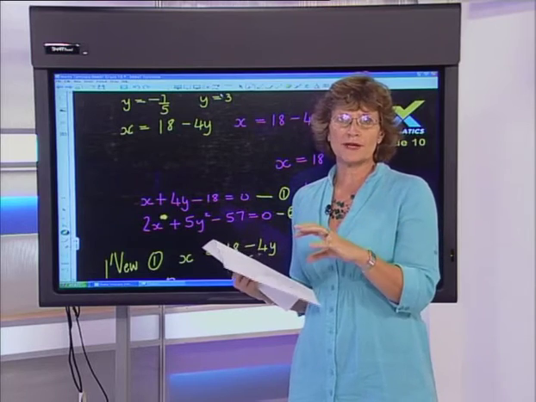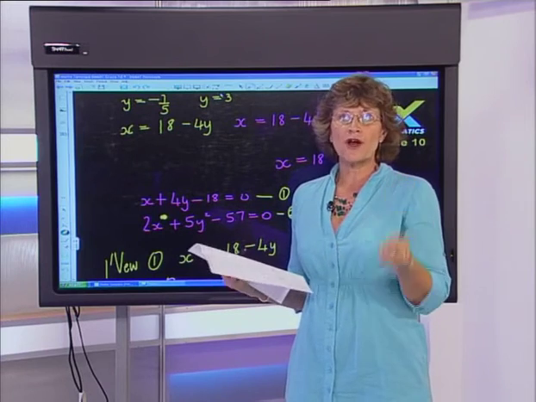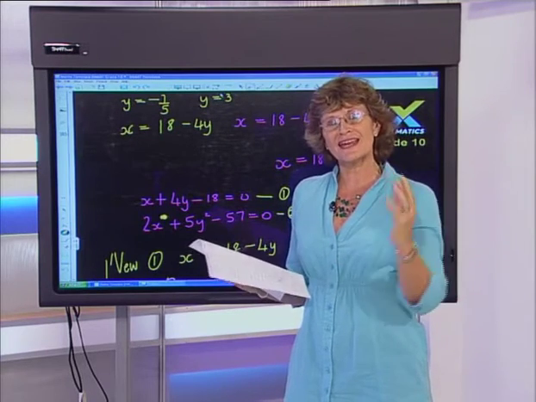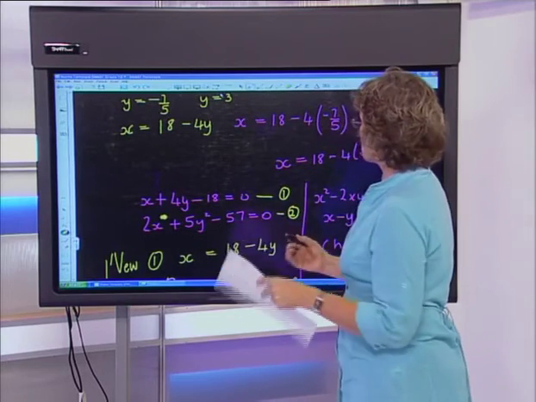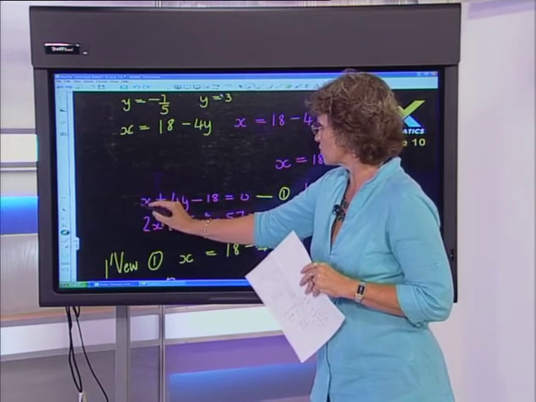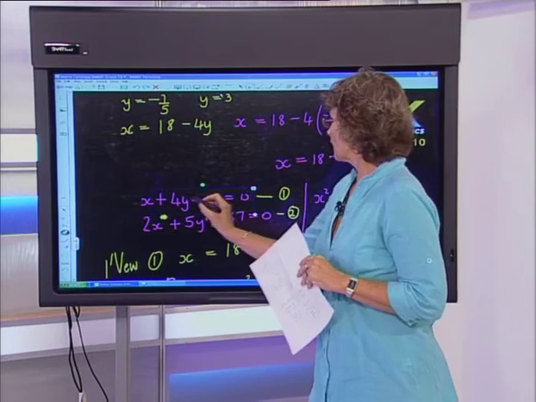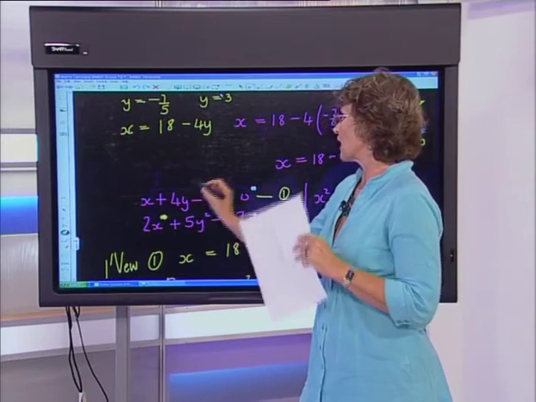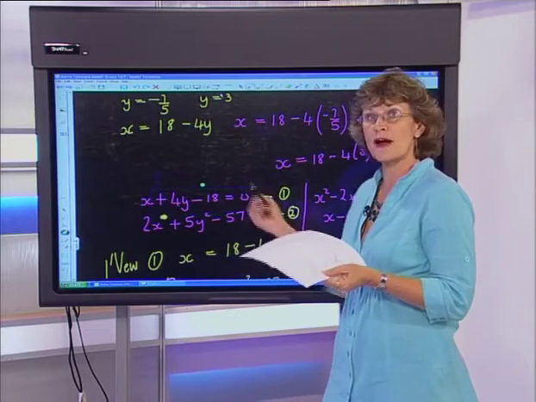France, of course you're still correct. The only problem with doing that is that you're introducing fractions. And what we try and avoid is introducing anything that could perhaps sabotage you. So, when you had your original, here you had x, the coefficient of it was 1. Here you had y, the coefficient of it was 4. Through your suggestion, I could have isolated the 4y and then divided through both sides by 4.